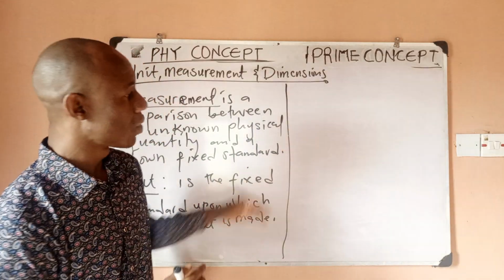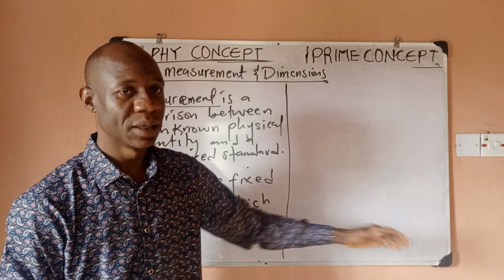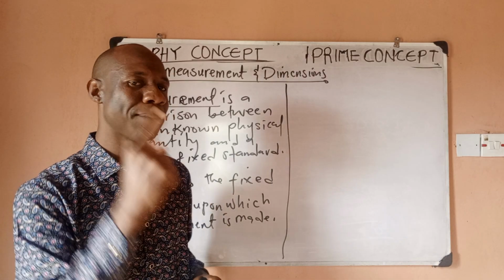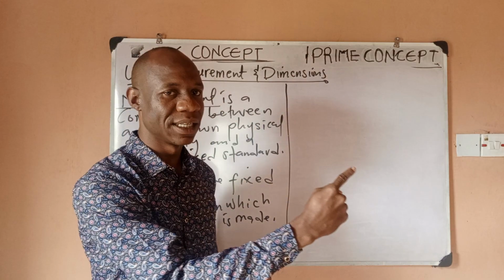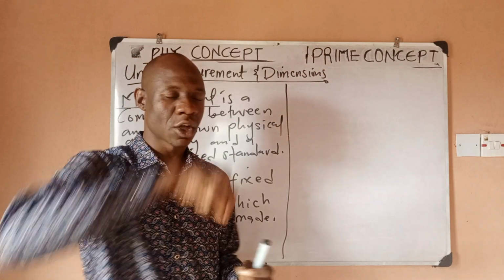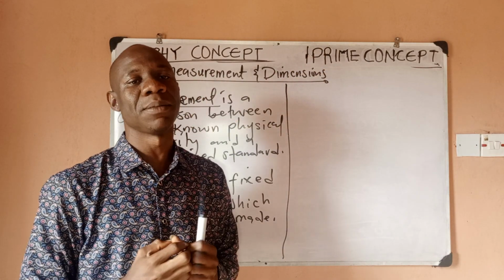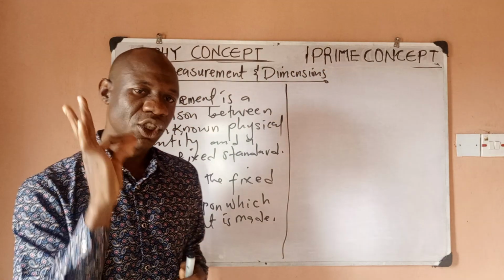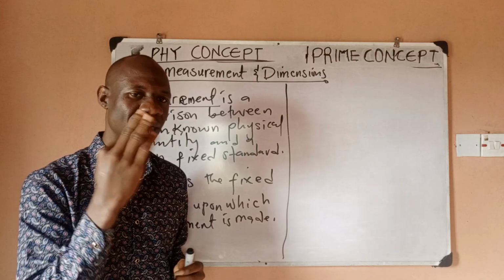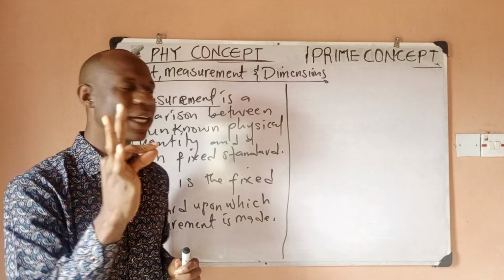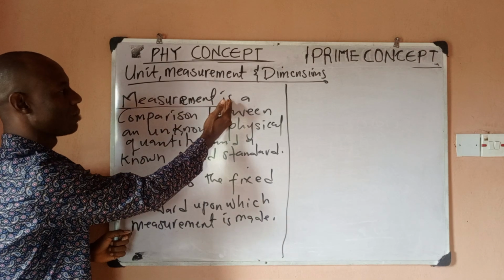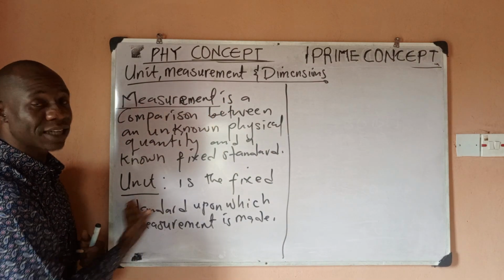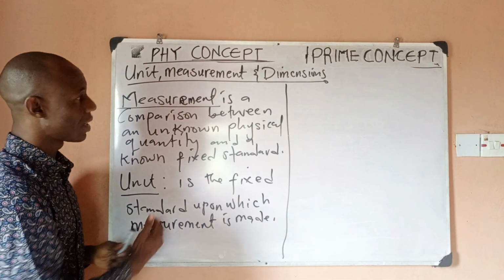If we say 1 kilogram, it means that 1 kilogram becomes the standard for measuring what? Mass. So 10 kilograms actually comes from what? 1 kilogram, right? Yes. So the unit is actually the fixed standard for measurement in what? Physics. So we have learned what measurement is. We've learned what unit is, right?